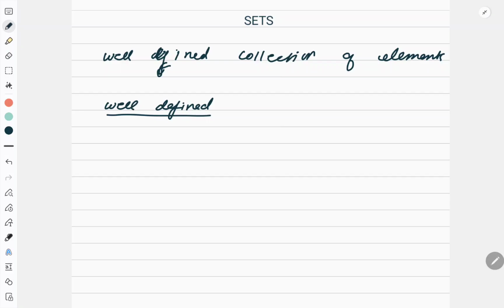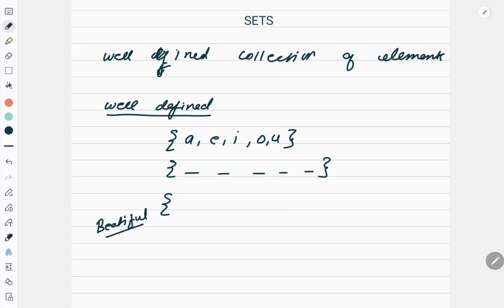For example, if I say collection of vowels, a, e, i, o, u, it makes sense. If I say collection of boys in the class, I can name the boys and write down the names. But if I ask you for the collection of beautiful girls of the class, then this word beautiful is your perception. It can be different from person to person. So it is not well defined.